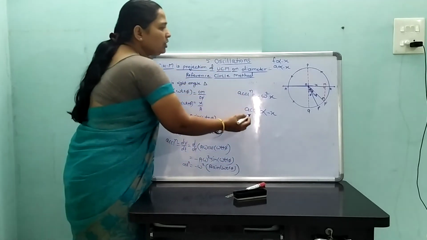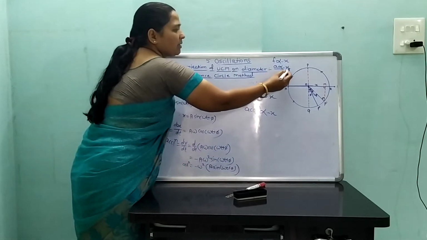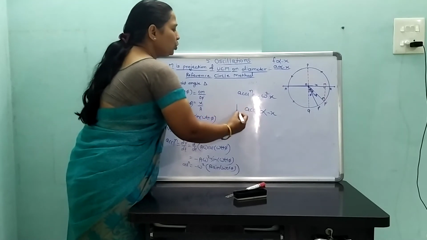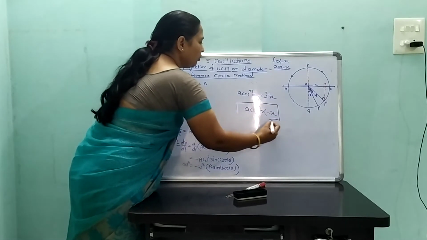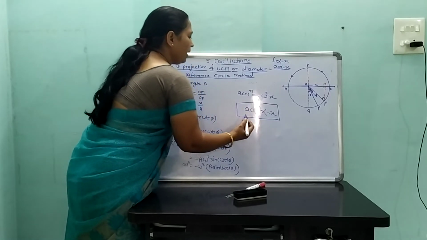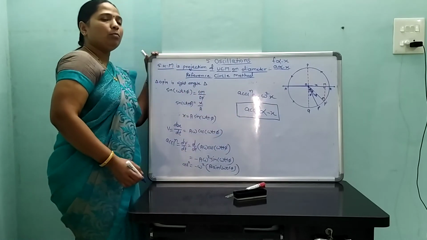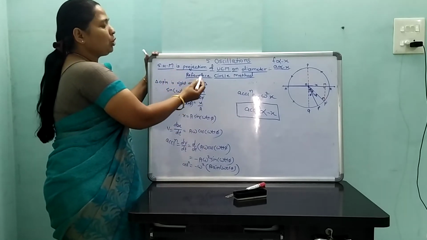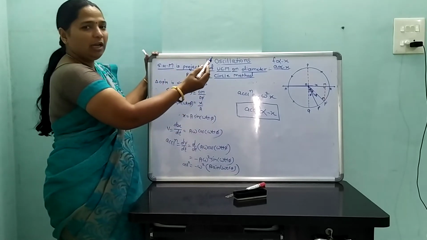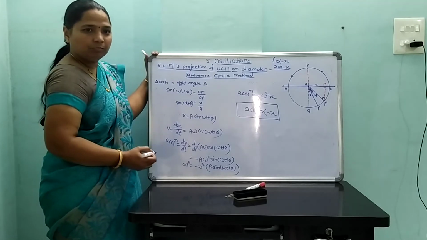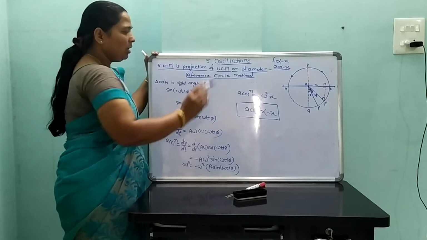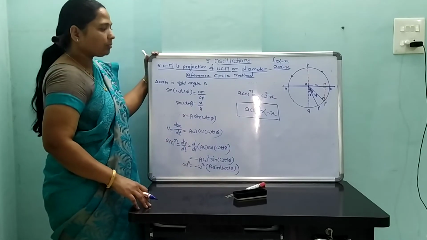And this is the condition for SHM. Acceleration is directly proportional to minus x. Hence, this equation shows that acceleration is directly proportional to minus x. Hence, SHM is a projection of UCM on any diameter.